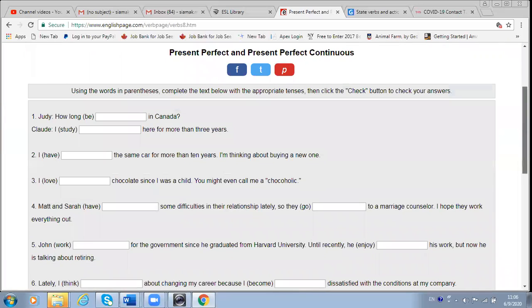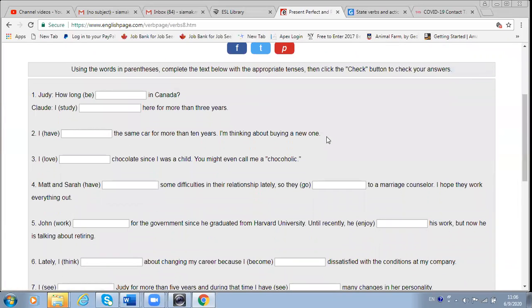So you have to use again present perfect or present perfect continuous. The first one is a short dialogue. Judy says, how long have you been in Canada? Can we say being? No, we cannot.